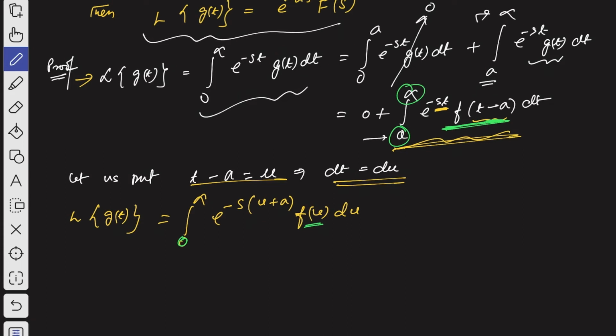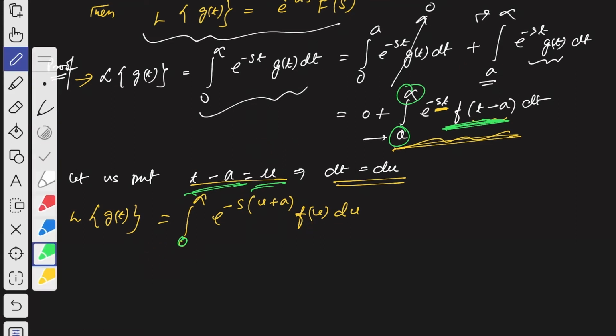And here f of u, and when t is equal to a, if you put t equal to a, then you will get 0. So that's why, instead of a to infinity, we will write 0 to infinity when we replace this t minus a by u. So hope you have got this. These are basic things of integration. So hope you have understood this.